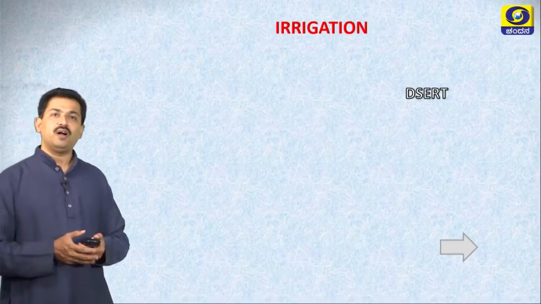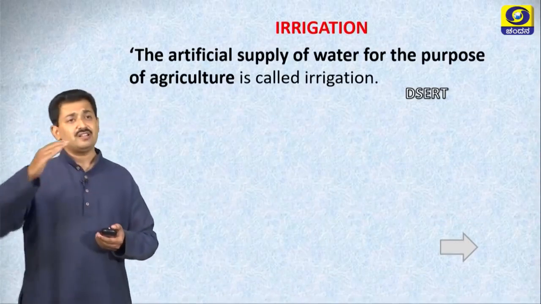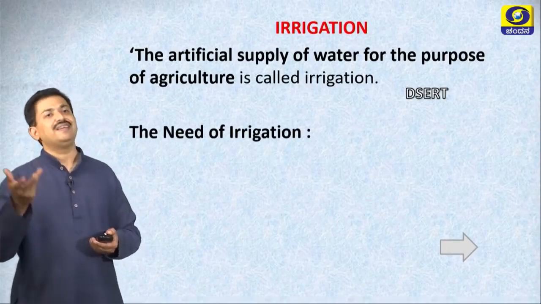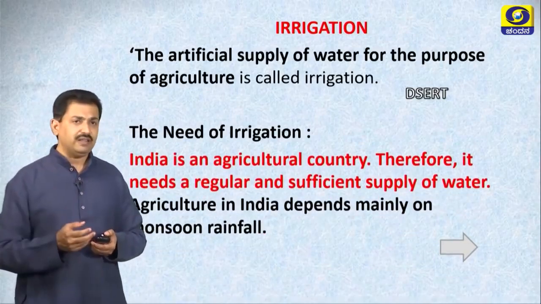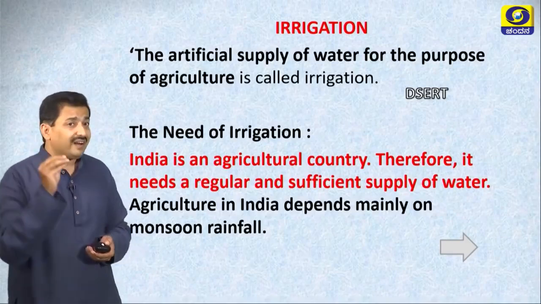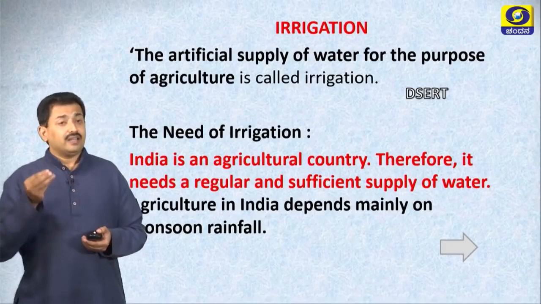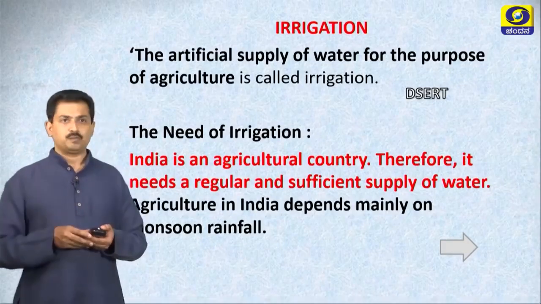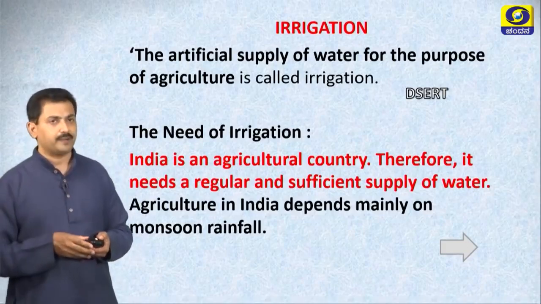Now, let us move on to the new topic, irrigation. The artificial supply of water for the purpose of agriculture is called irrigation. What is the need of irrigation? You know very well that Indian monsoon is uncertain, right. It is not regular and insufficient. Indian monsoon is not regular, Indian monsoon is uncertain, correct. Therefore, irrigation is very much required.